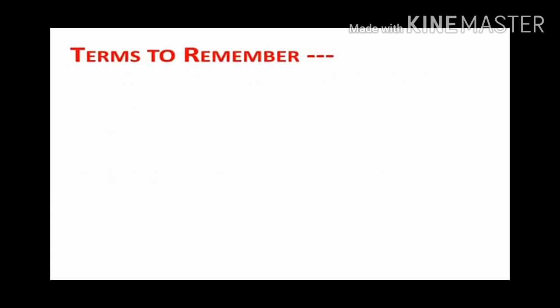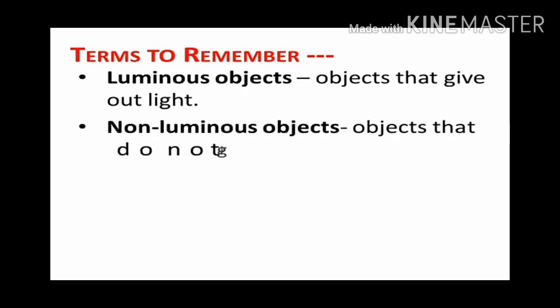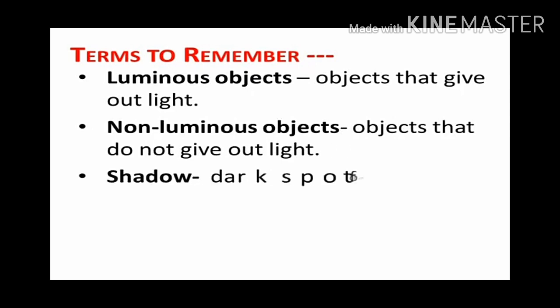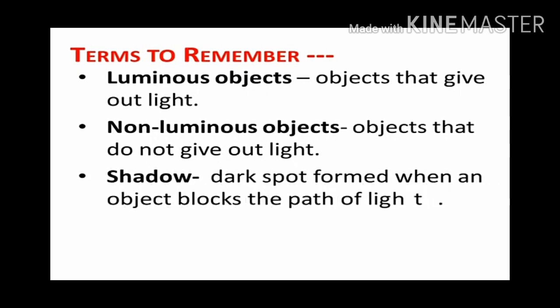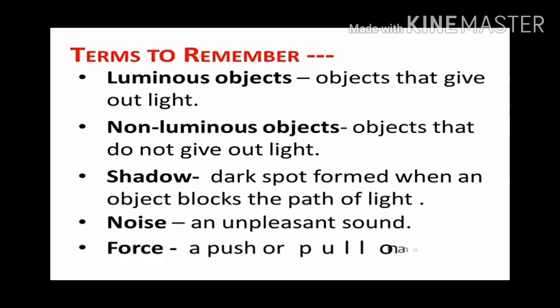And what are the terms you should remember? I have given the note. Luminous objects: objects that give out light are called luminous objects. Non-luminous objects are objects that do not give out light. Such objects are non-luminous objects. The next thing we have studied is shadow. A dark spot formed when an object blocks the path of light is called a shadow.